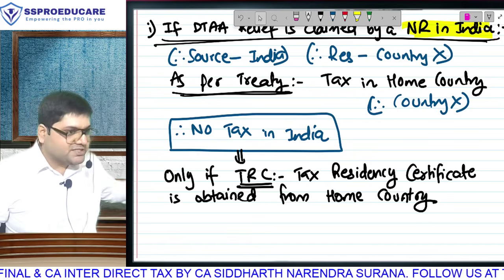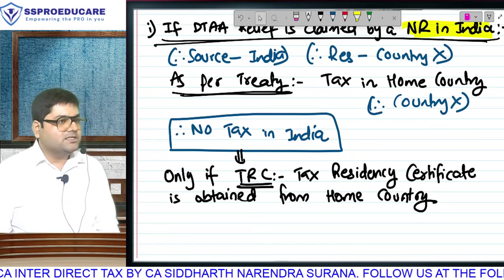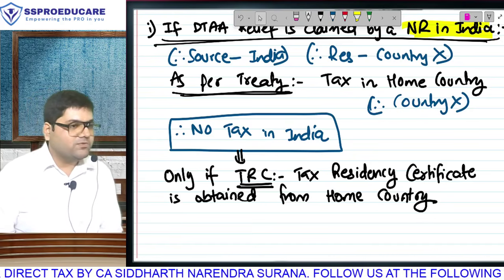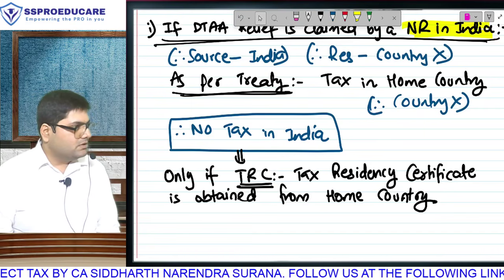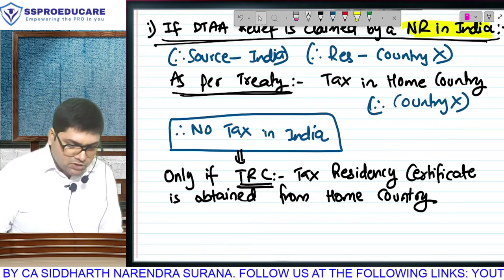So this is a proof. This is evidence that you have paid tax so that you don't pay tax in India. This is compulsory. If you don't get a TRC, you will not be eligible for the relief. Did you understand everyone, the meaning of TRC, the concept of TRC?